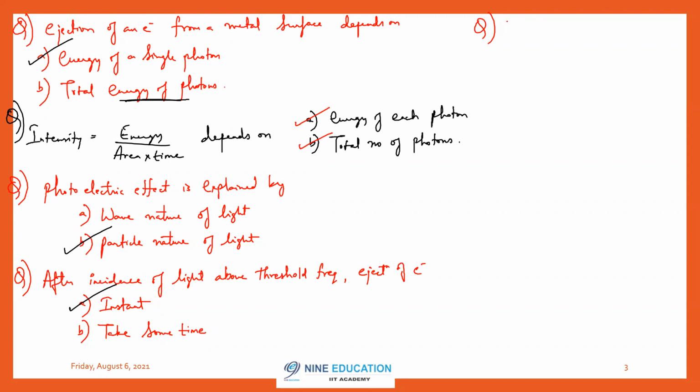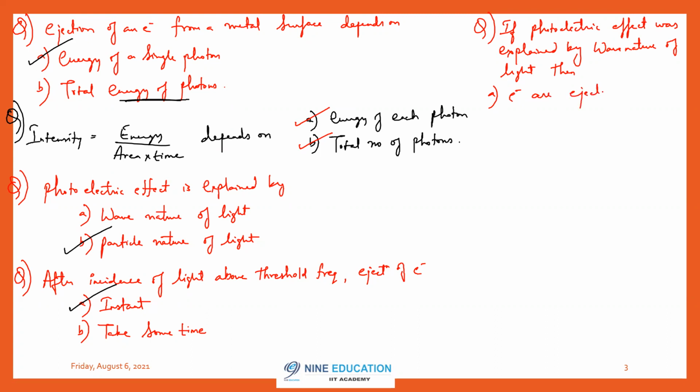Next, if photoelectric effect was explained by wave nature of light, then A: electrons are ejected for every frequency of light.